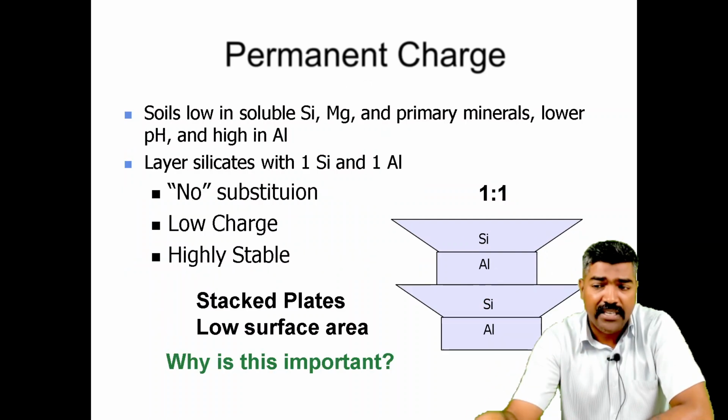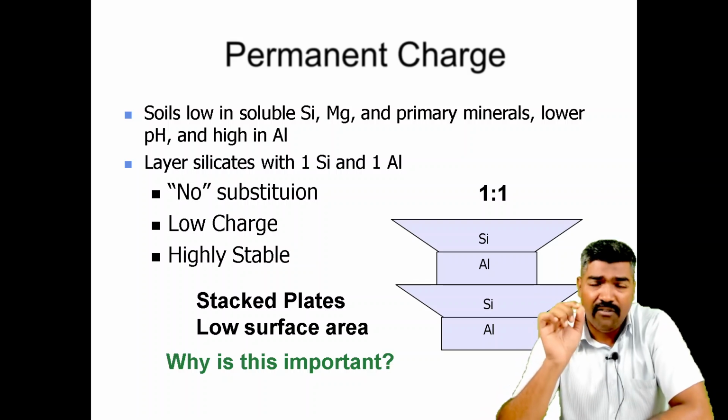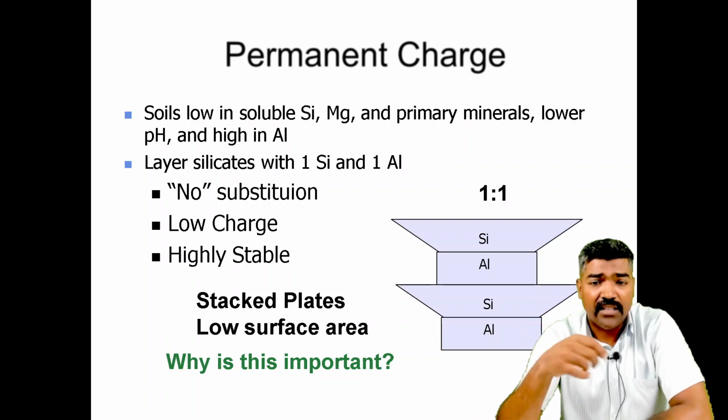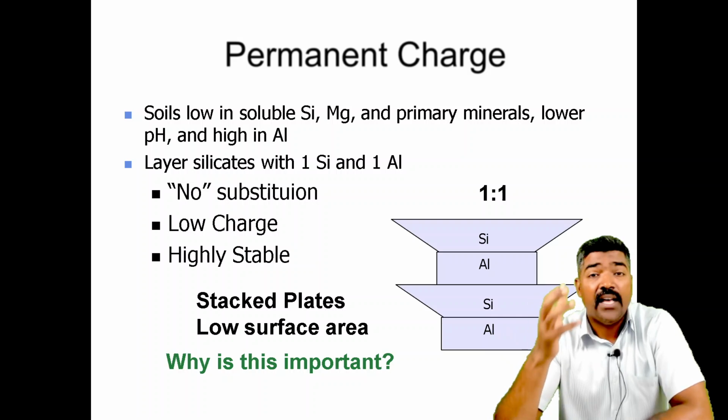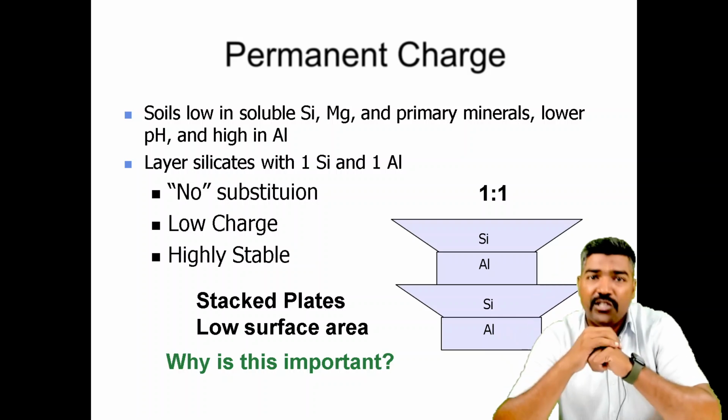Now we can deal with what the permanent charges are in the soil. If the soil is low in insoluble silica, magnesium and primary minerals, then the pH is lower and it is high in aluminium. So that is the composition of the different minerals according to the charges as well.